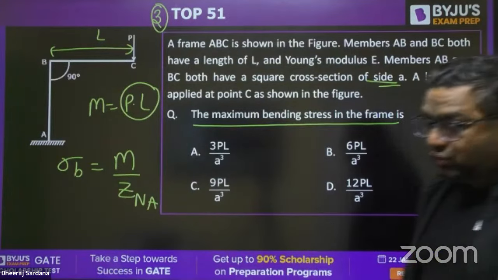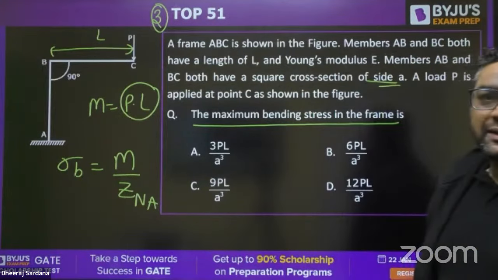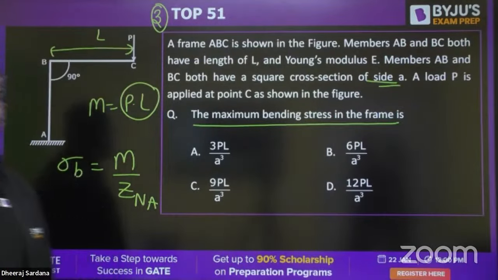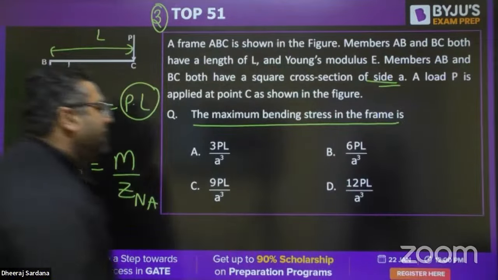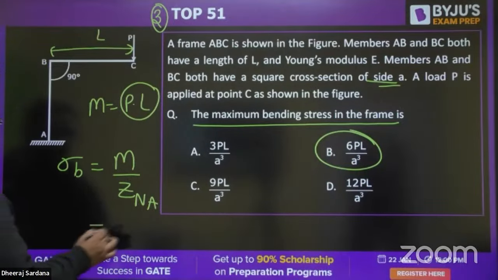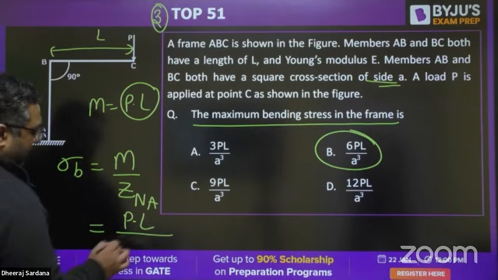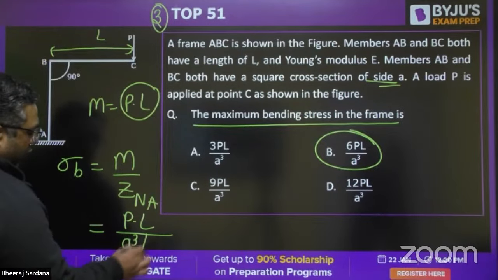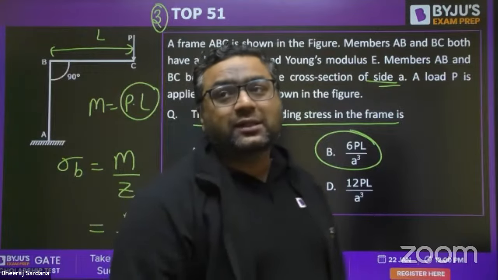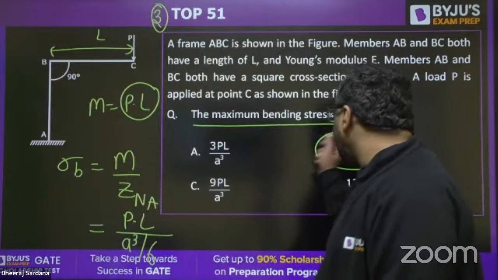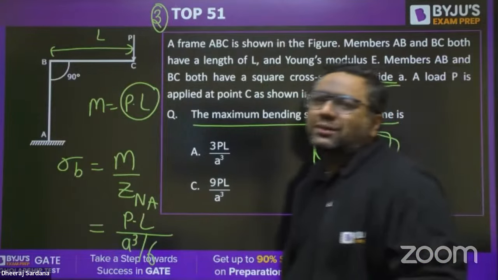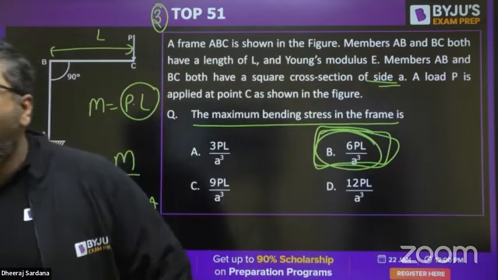Priyanshu has said the answer to be D. What about others? Yes, Rishabh, Ajay, Swapnil, Abhishek is also saying B. So guys, the answer is correct. B is the right answer. So bending moment M is P into L. Z is going to be A cube by 6. The answer is going to be 6PL upon A cube. This is the easy part. Nowadays, common data questions are not coming, but they can ask both things in one question only. Very good, Rishabh.